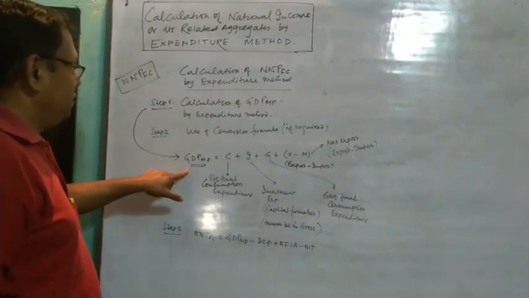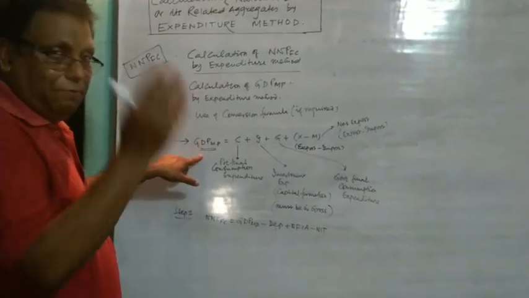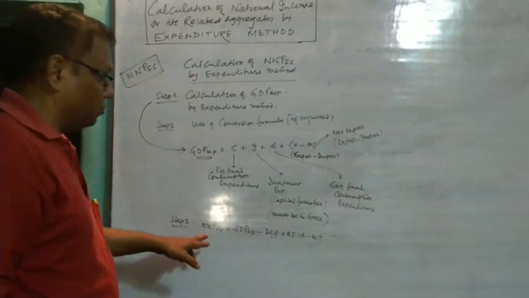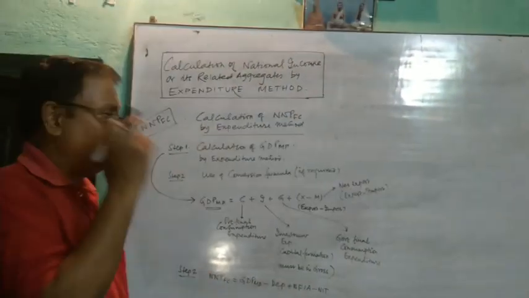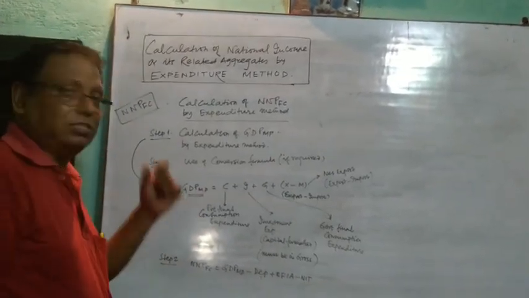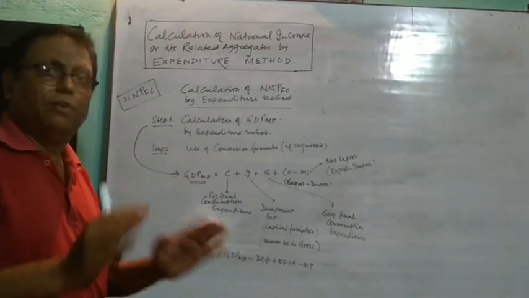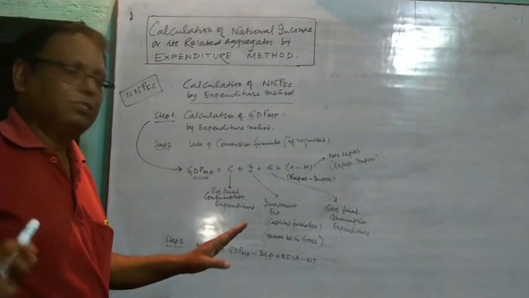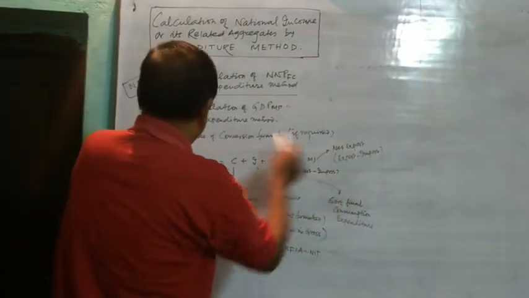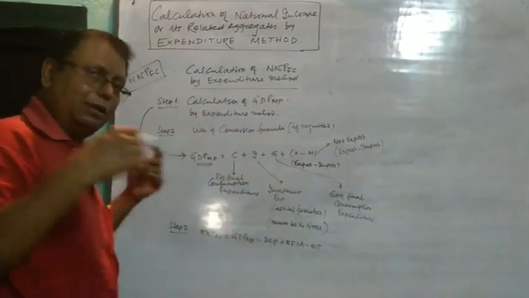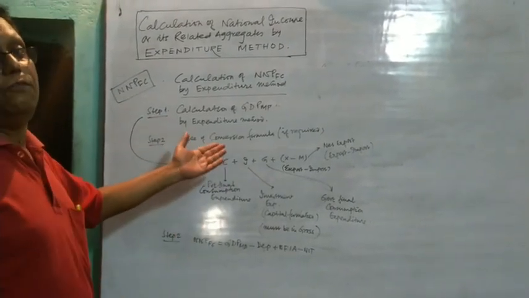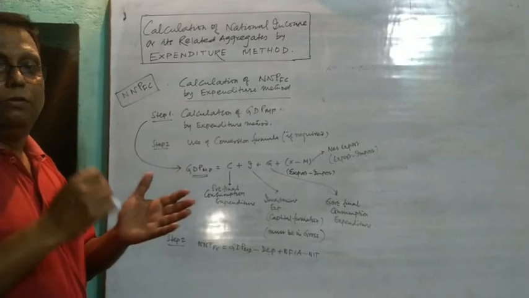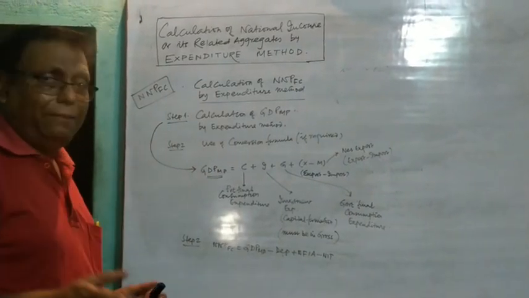That will give us GDP-MP. Once you get GDP-MP, you apply the conversion formula to get any other aggregate asked in your question. If the question says find GDP-MP by expenditure method, the matter ends in the first step. But if it is anything else, we will go for the conversion formula. Hope you have got what I mean to say.